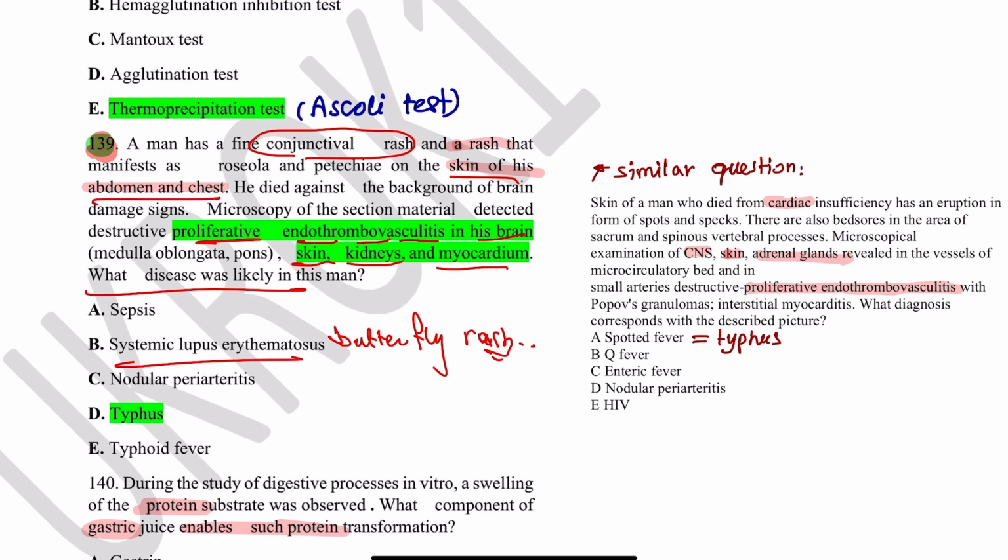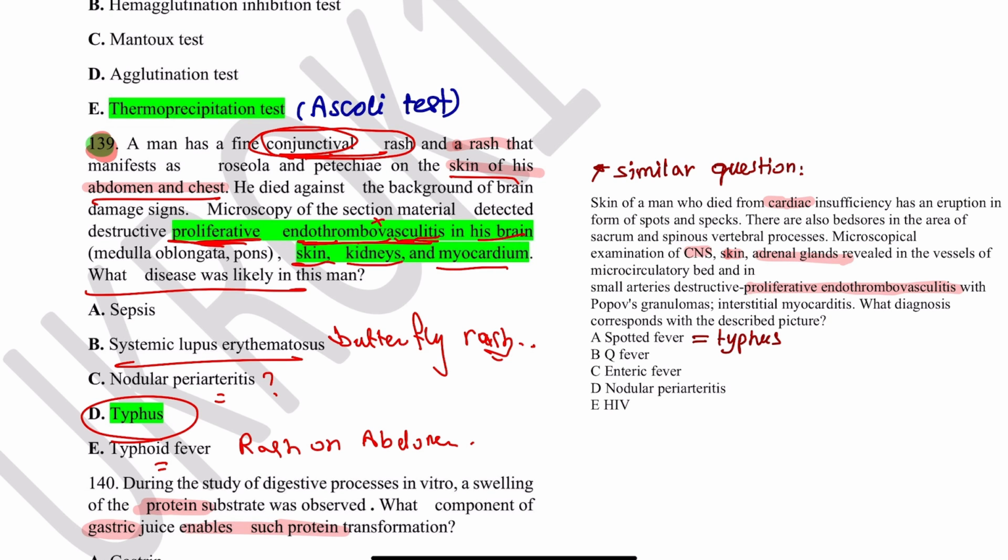And systemic lupus does not usually cause vasculitis. Okay. Also, typhoid fever has a rash on the abdomen, a roseolar rash, but they did not mention anything about fever, diarrhea, or other symptoms. Also, typhoid fever does not cause vasculitis. Periarteritis does not cause rash, it's only vasculitis. So, why typhus? Typhus has this specific conjunctival rash around the conjunctiva. Also, it has this proliferation in the vasculitis, not simply vasculitis. It's proliferative, we have proliferation.